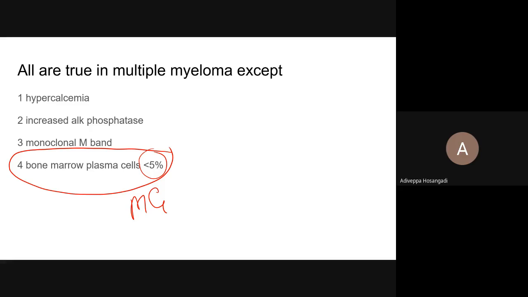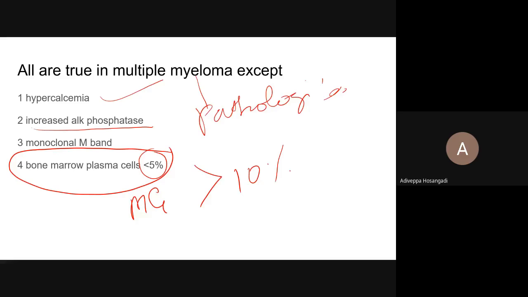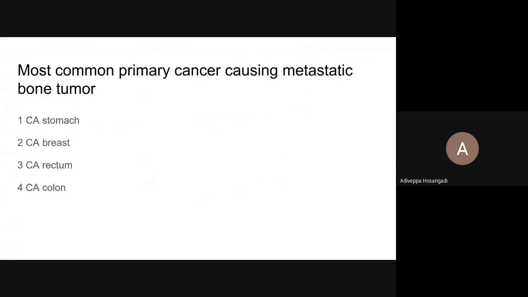But to call multiple myeloma, it has to be more than 10%. Hypercalcemia is known. Alkaline phosphatase is not increased, because there will be pathological fractures. Okay. So when you do a bone marrow biopsy, if the plasma cells is less than 5%, you don't consider multiple myeloma.